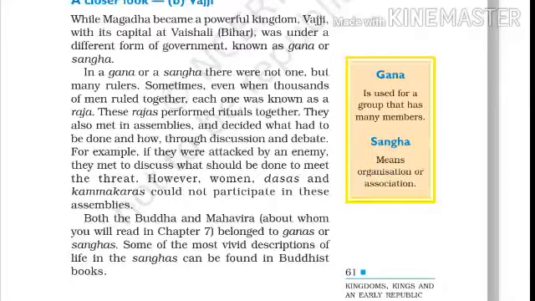Now we come to a closer look at Vajji. Yes, what was Vajji? While we have studied about Magad, Magad became a powerful kingdom. Vajji, with its capital at Vaishali, which is located nowadays in Bihar, was under a different form of government, and it was known as Gana or Sangh. It means Vajji was a Gana or Sangh.